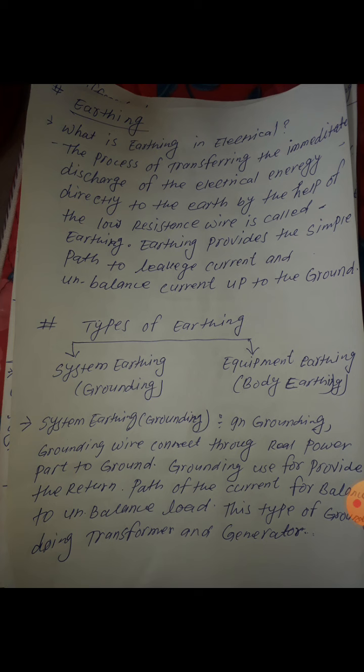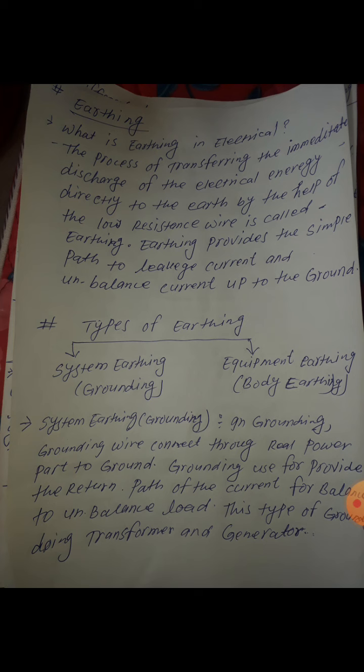So what is earthing in electrical? I will explain about this one. The process of transferring the immediate discharge of electrical energy directly to the earth with the help of a low resistance wire is called earthing. In electrical, earthing is the process of transferring the leakage current or unbalanced current directly through a low resistance conductor or wire to ground.